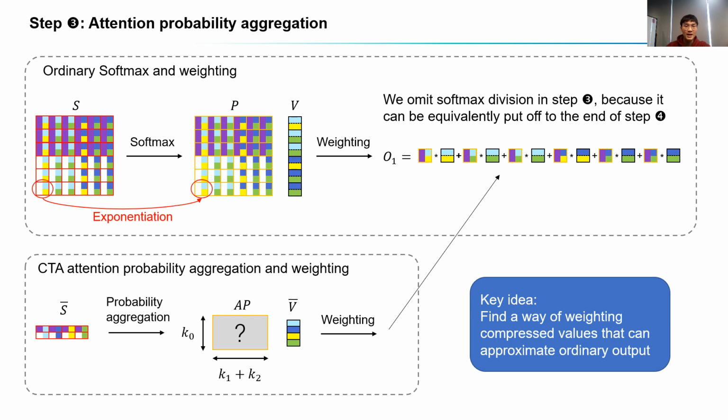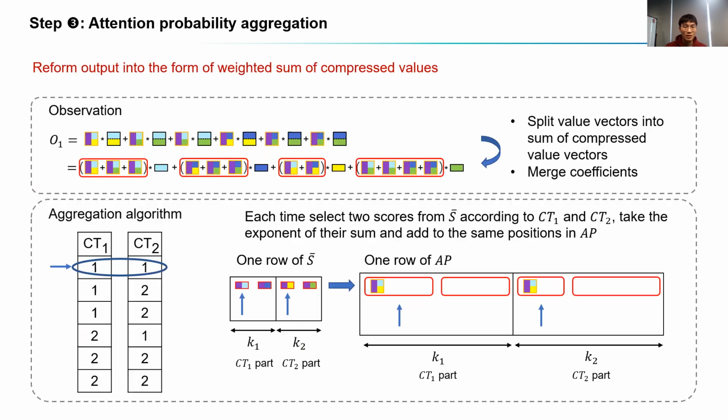The aggregation result, AP, must be a K0 by K1 plus K2 matrix, representing the weights of K0 compressed queries on K1 plus K2 compressed values. The key idea of probability aggregation here is to find a way of weighting compressed values that can approximate ordinary outputs. With this objective in mind, we reform the ordinary output into a weighted sum of compressed values. We take output O1 as an example, split each value into the sum of two compressed values and merge their coefficients. The resulting coefficients, circled by red rounded rectangles, are the aggregated probabilities.